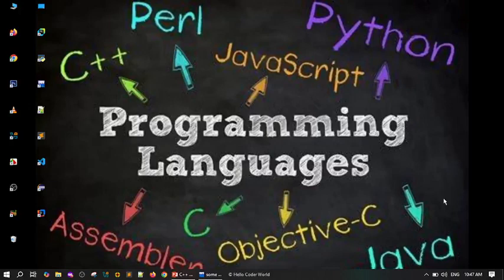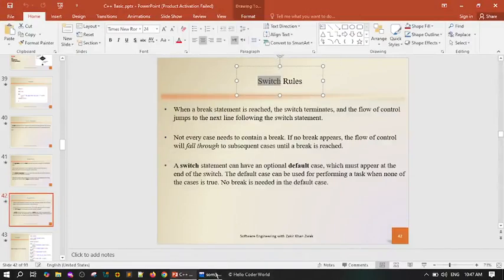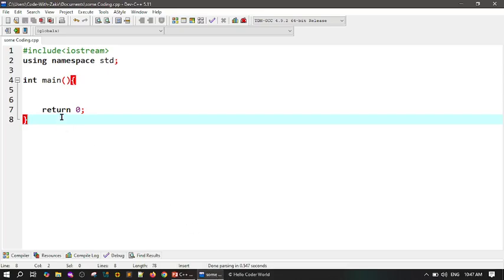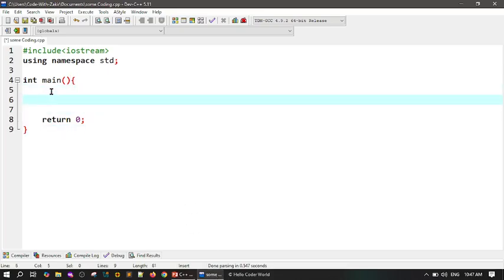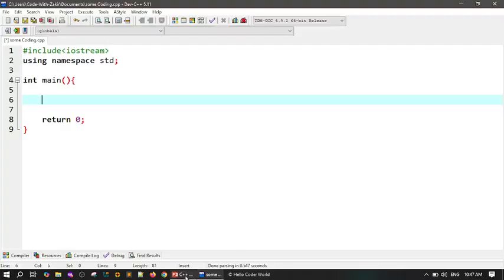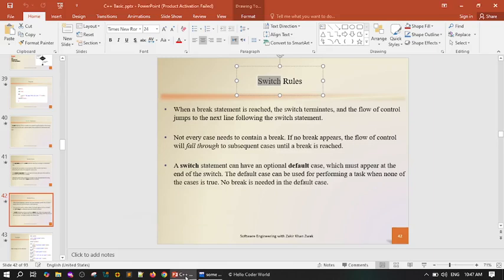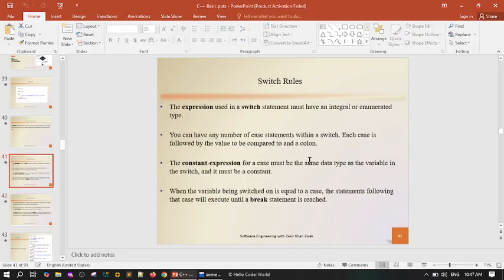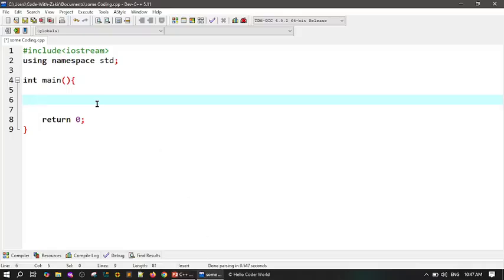In this C++ complete course, we talk about the switch statement. I promise that in an upcoming video, I will talk about some coding exercises. Now it is time to do some coding on the switch statement. The switch statement is exactly like if, but it has some differences that we studied in the first video of switch. It has its own rules. Now let's do it practically, with some coding exercises.